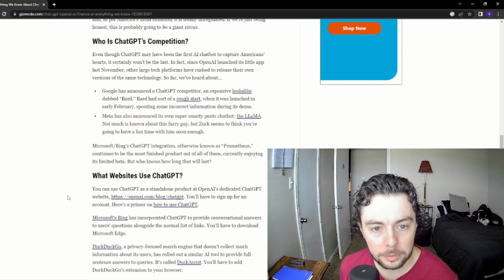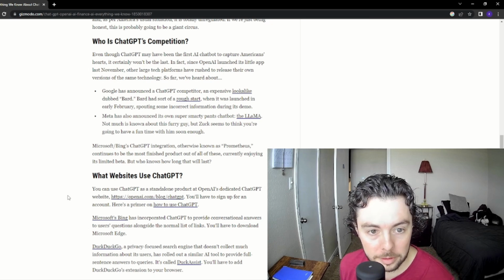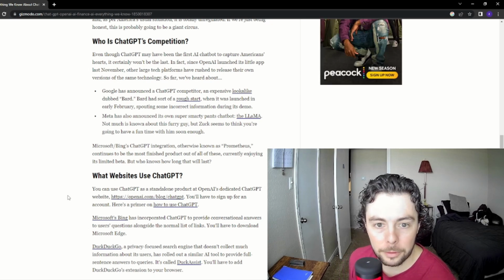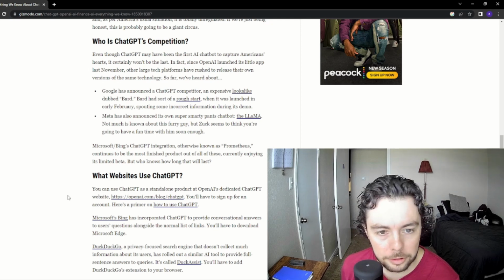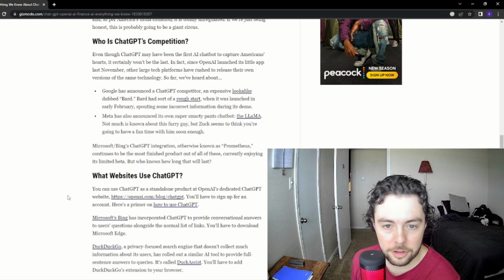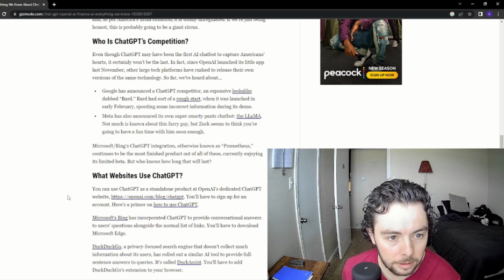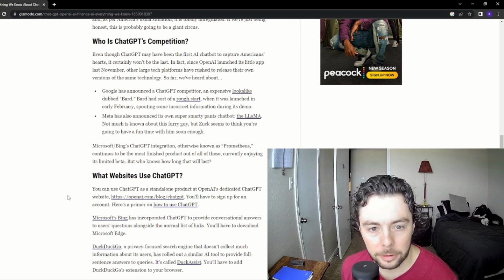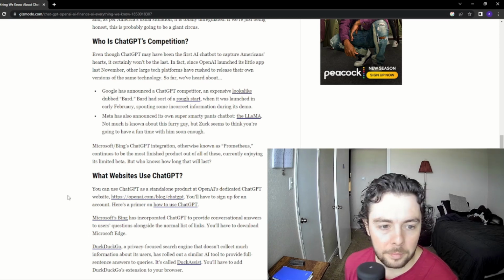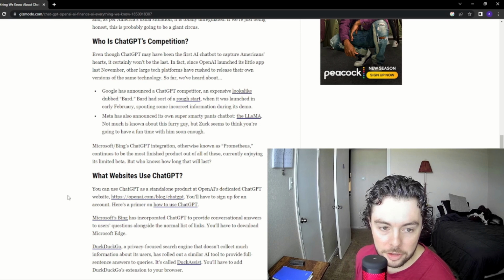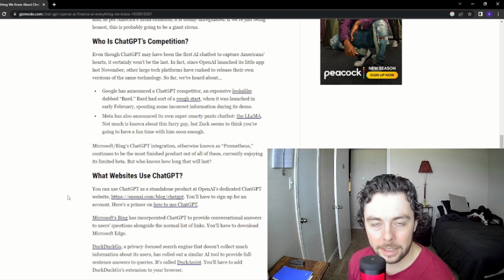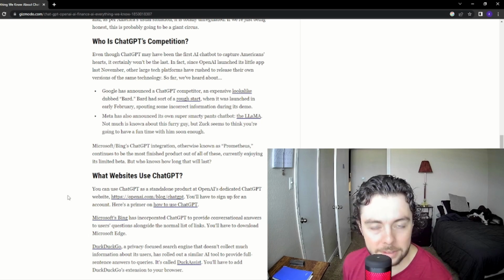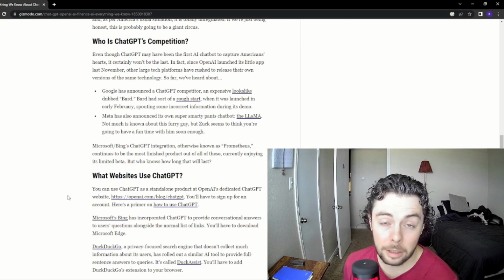Bard had a rough start when it launched in early February, spouting some incorrect info during its demo. Meta, Facebook, has also announced its own super smarty pants chatbot, the Llama. Not much is known about this furry guy, but Zuck seems to think you're going to have a fun time with him soon enough. So Microsoft/Bing's ChatGPT integration, otherwise known as Prometheus, continues to be the most finished product out of all of these, currently enjoying its limited beta, but who knows how long that will last.